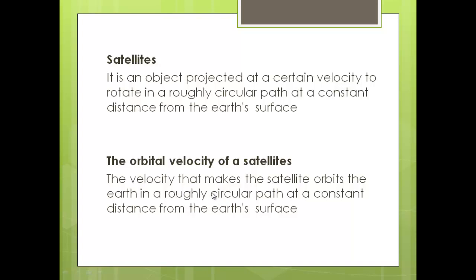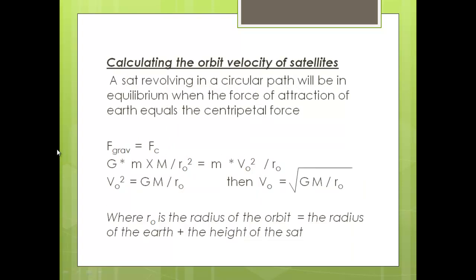Orbit the Earth means rotate around the Earth in a circular path at a constant distance from the Earth's surface. The orbital velocity is so important, so the scientists tried to discover how to calculate it. During motion around the Earth, the satellite is considered a projectile. It is affected by a gravitational force, which comes from the gravity of the Earth, and this force can be said to be the centripetal force.